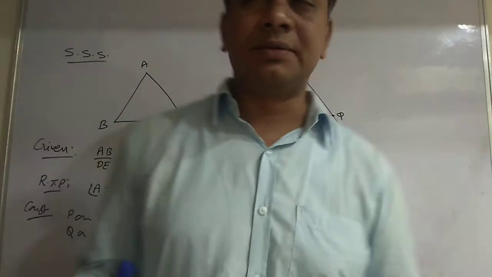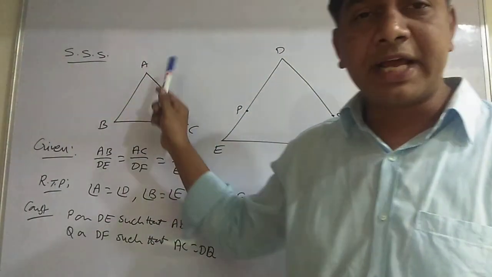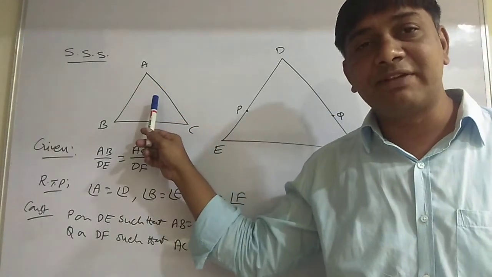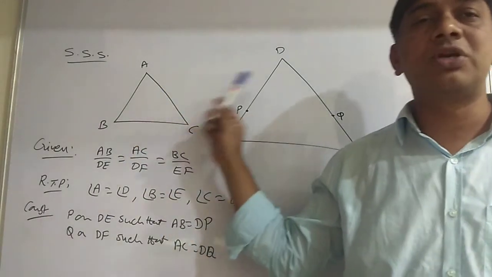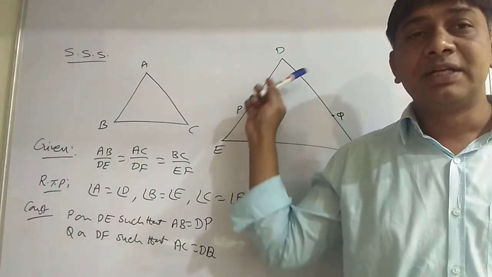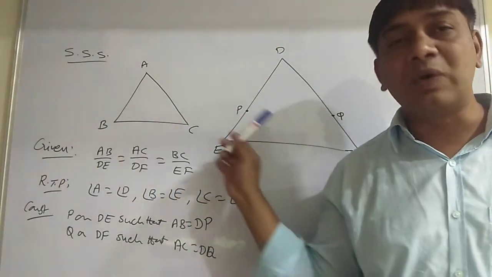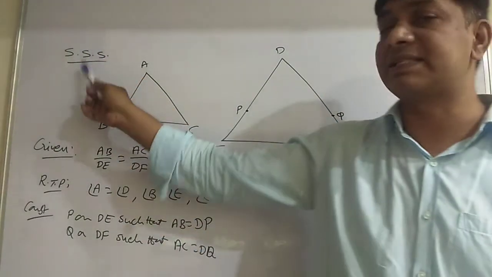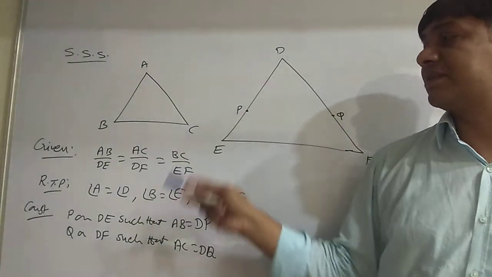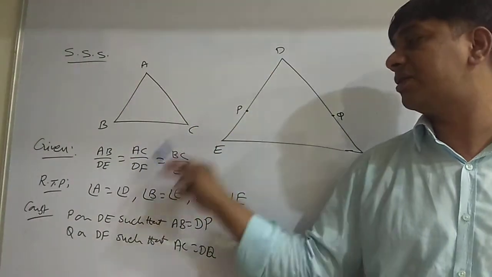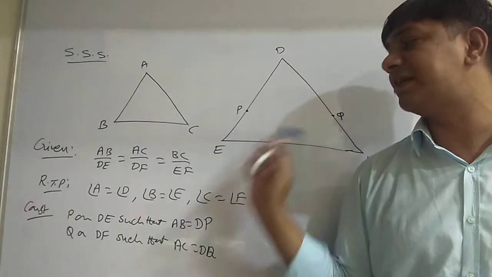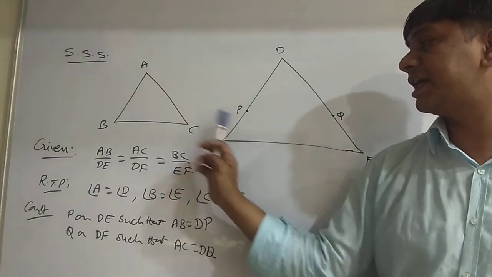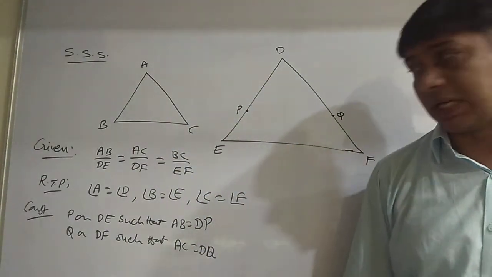See here, in two triangles, if the sides of one triangle are proportional to the sides of the other triangle, then their corresponding angles are equal and hence they are similar. I have to prove that. That is SSS similarity. To prove it, this is given: AB by DE is equal to AC by DF is equal to BC by EF. Now I have to prove that angle A and angle D are equal, angle B and angle E are equal, angle C and angle F are equal.